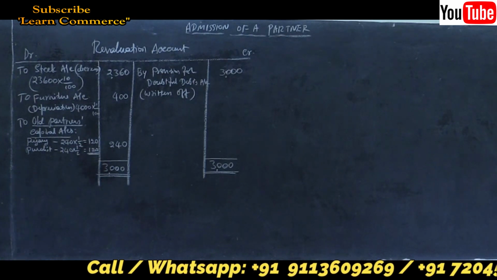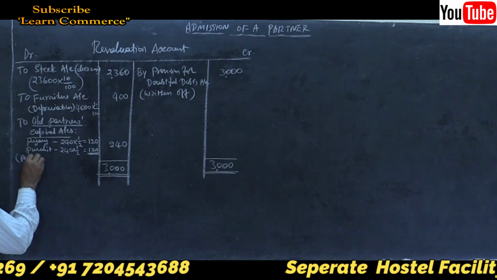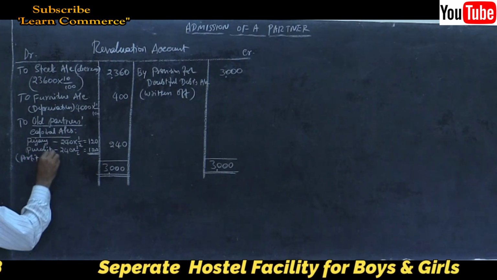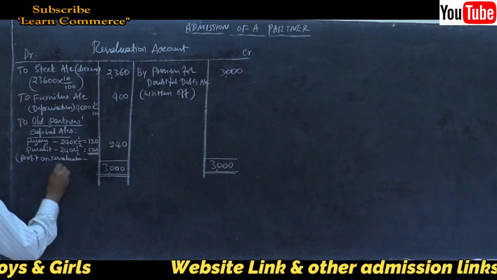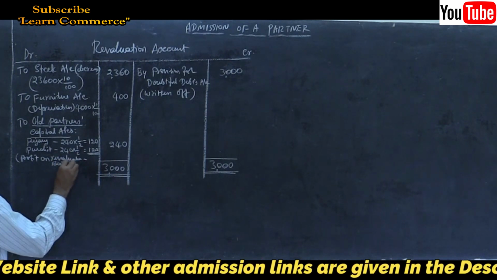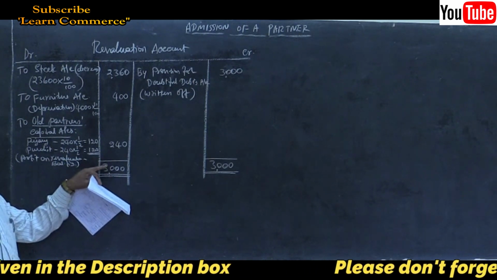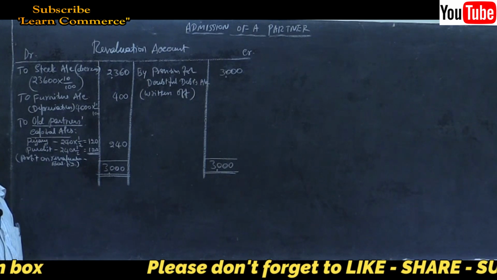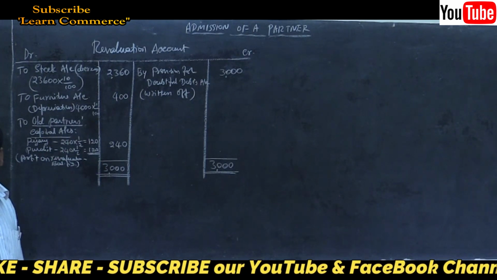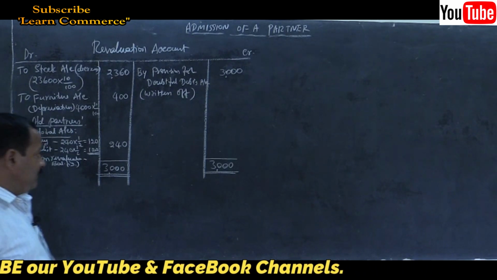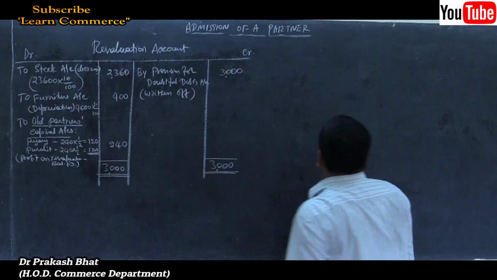That's all. So right here, profit on revaluation, balancing figure. Remember, whatever you write here, it should not come below this total line. It should be above this total line. So solve in that way. So 240 is the profit.